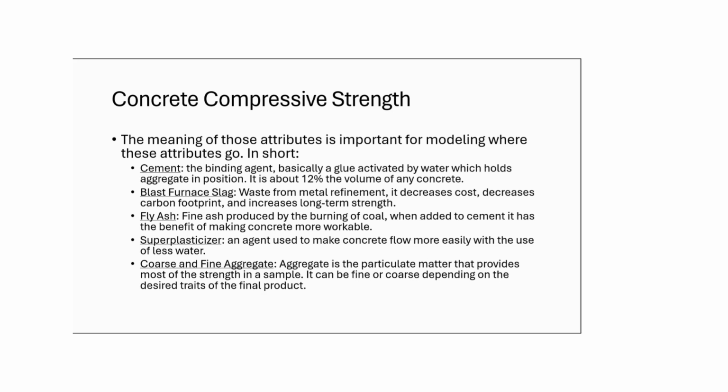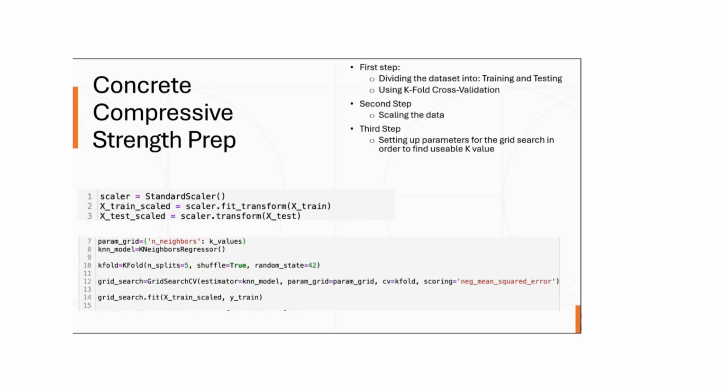All of these things were varied, and the time after a concrete sample was poured was measured to see how these different factors could contribute to quality. As previously mentioned, the second machine learning method we used was K nearest neighbor, also known as KNN. KNN is an algorithm that can be used for regression or classification.